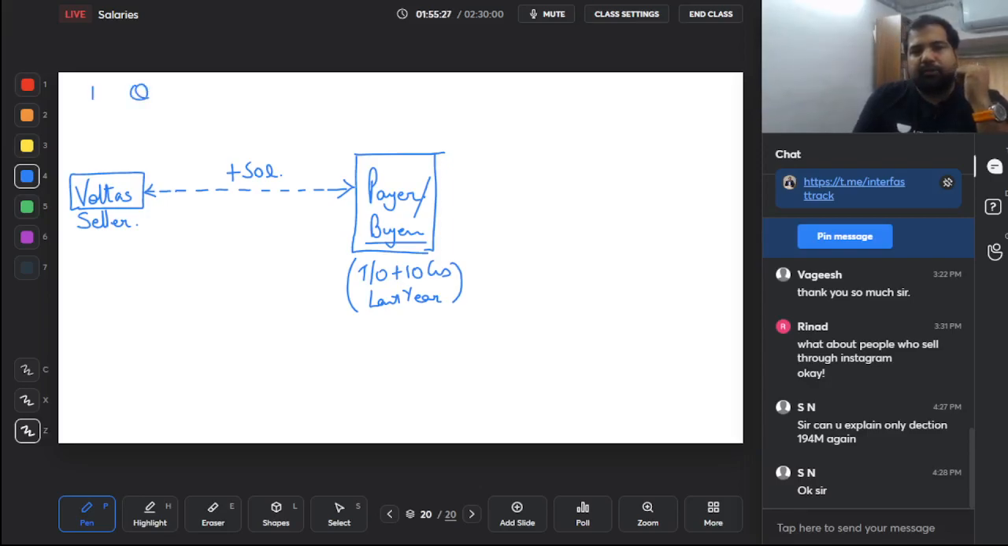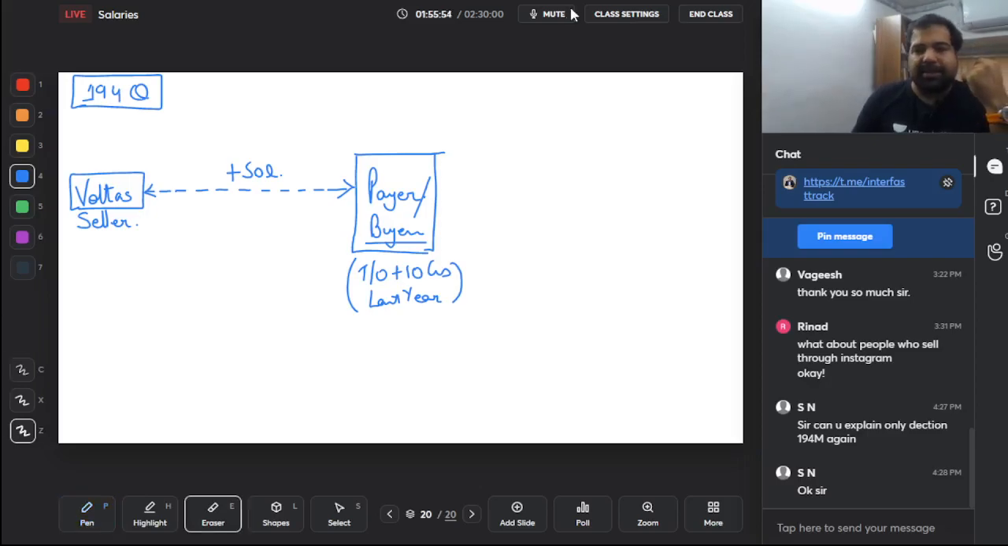The section is 194Q. Q is basically quantity. Again, how do you remember, guys? Always put the payer in the middle and start doing your sum. So there's a payer. Payer basically is the one who pays. Why will you pay? Because you bought something, that's why you'll pay. So payer or buyer in the middle. He's the large, big turnover. His last year's turnover is more than 10 crores. And there's a seller who has sold him goods worth more than 50 lakh rupees in this year.